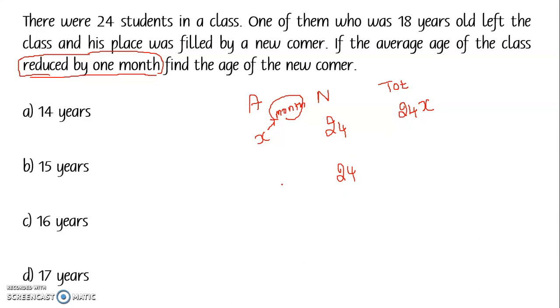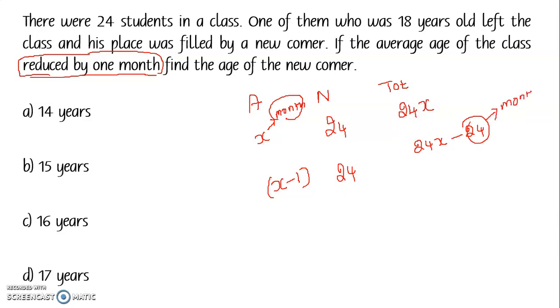When the replacement happens, that is, the 18-year-old moves out, the average becomes x minus 1. In the previous case it was x plus 1.5, here it is x minus 1. So the new total will be 24x minus 24, meaning the total has reduced by 24 months.